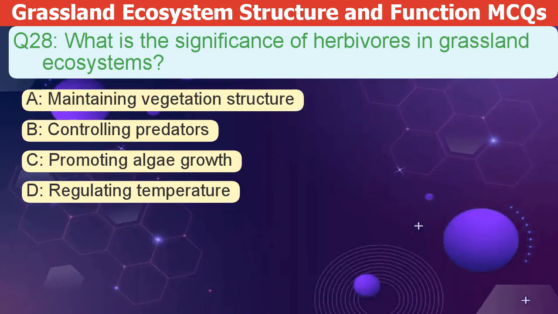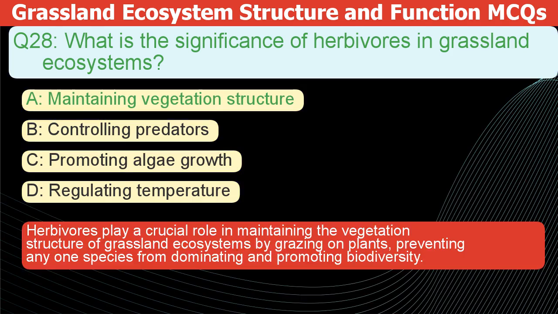What is the significance of herbivores in grassland ecosystems? A. Maintaining vegetation structure. B. Controlling predators. C. Promoting algae growth. D. Regulating temperature. The correct answer is A. Herbivores play a crucial role in maintaining the vegetation structure of grassland ecosystems. They do this by grazing on plants, preventing any one species from dominating, and promoting biodiversity.